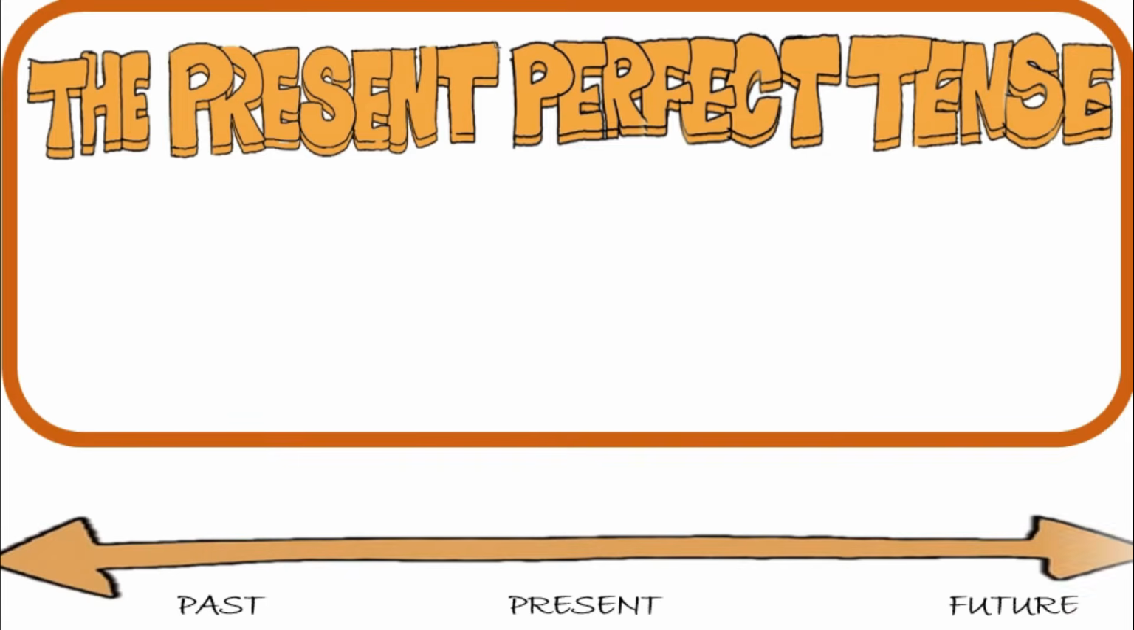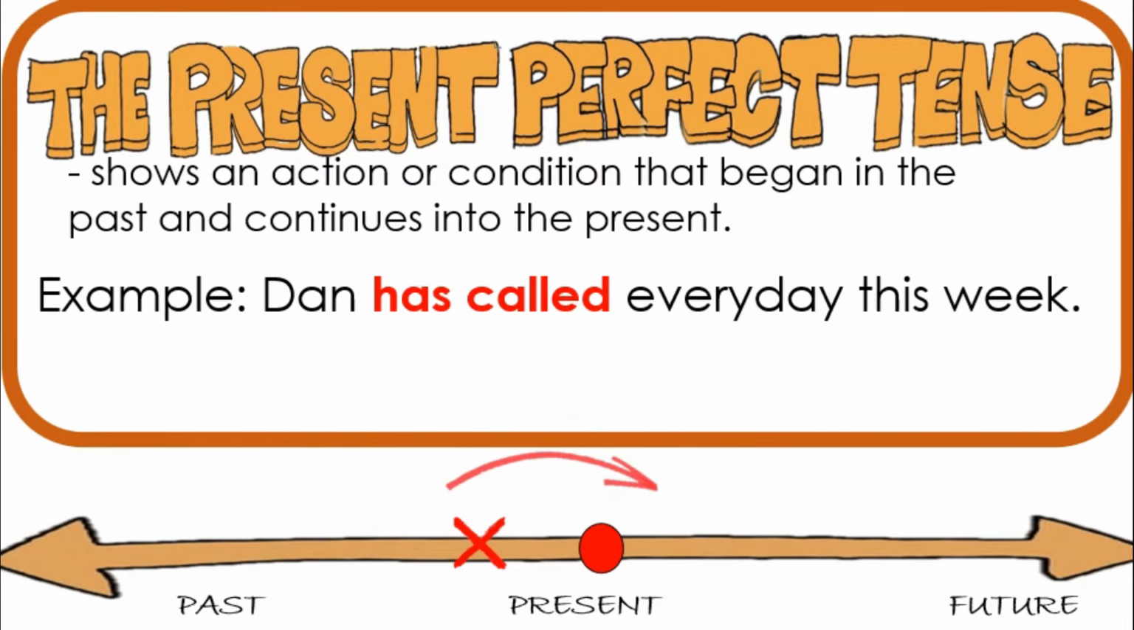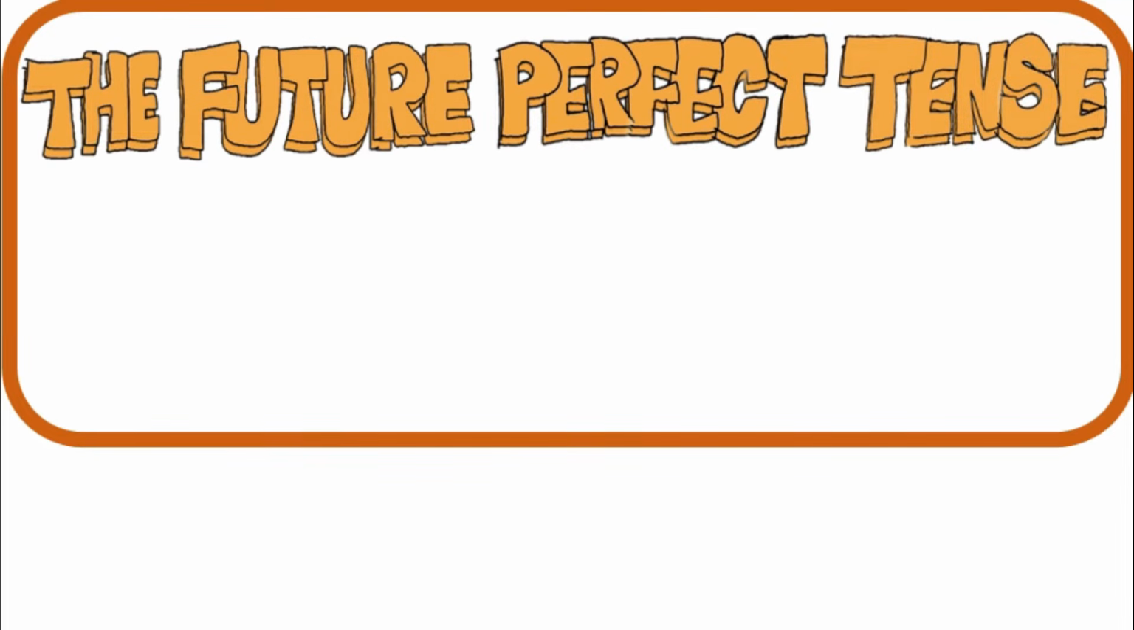For the present perfect tense, it shows an action or condition that began in the past and continues into the present. For example, Dan has called every day this week. This has happened.